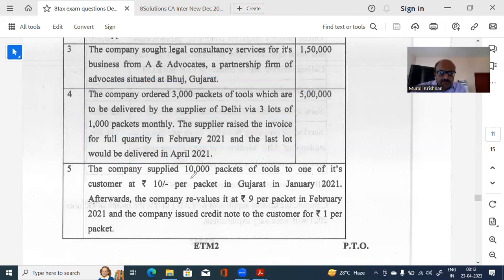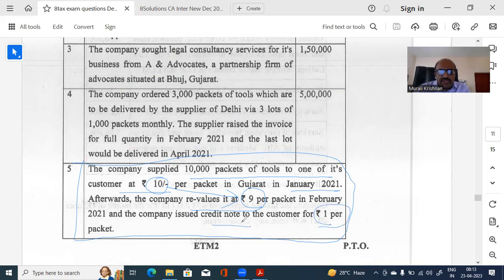The company supplied 10,000 packets of tools to one of its customers at 10 per packet in Gujarat in January. Again, look at this only. Afterwards, the company revalues its price to 9. That means from 10, they have given a discount per packet. The company issued a credit note. Now the question is whether the discount can be allowed, because he is reducing the value. He has already sold at 10 rupees per packet.